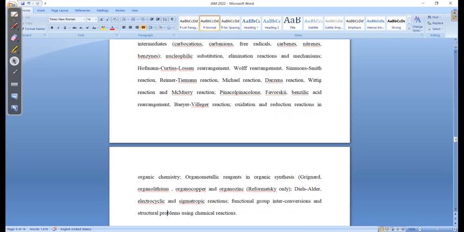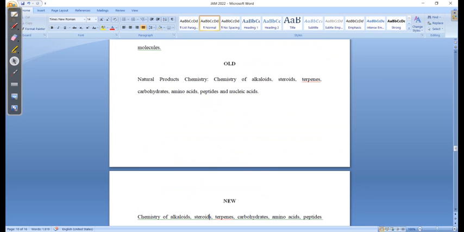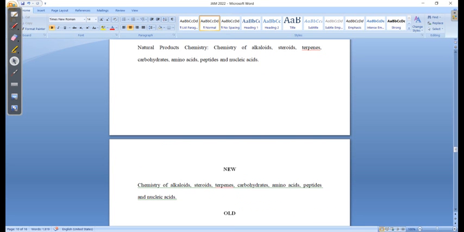Okay, then your old syllabus and new syllabus, when it comes to the organic analysis, they are the same. Identification of functional group by chemical test. So again they are by chemical test. UV, IR and proton NMR spectroscopy is there in that case. Okay, so there is not much change in that case. Natural product chemistry is the same, right, in old and the new syllabus. They didn't change this part.